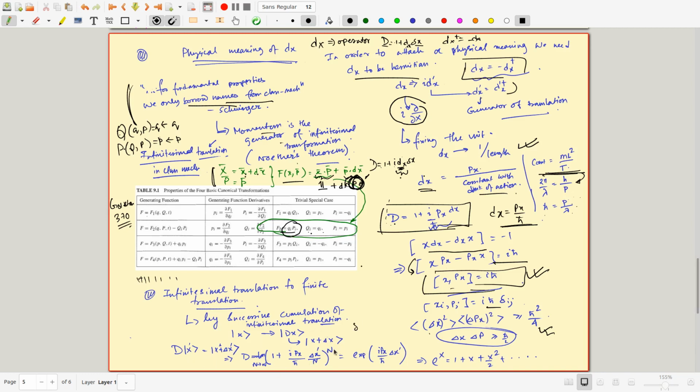So I operate this thing many times. I operate 1 plus i p_x by h bar, and I call it del x, the infinitesimal del x, because this del x is nothing but dividing this whole delta x into n segments, and each segment del x is basically delta x by n, and when n goes to infinity, this becomes truly infinitesimal. So if I consecutively apply this operator again and again, I can write it to the power n, and this thing is nothing but exponential i p_x by h bar times delta x.